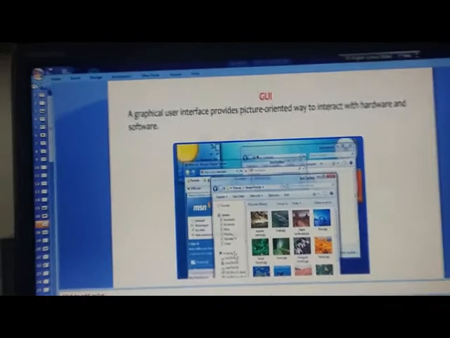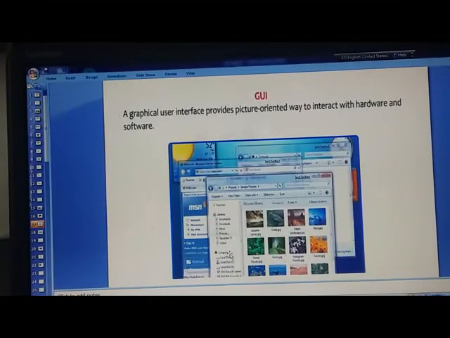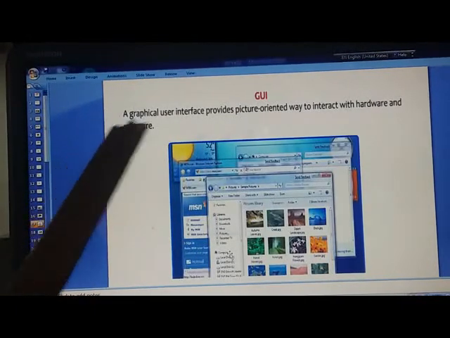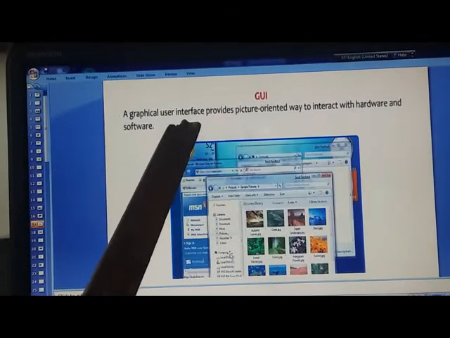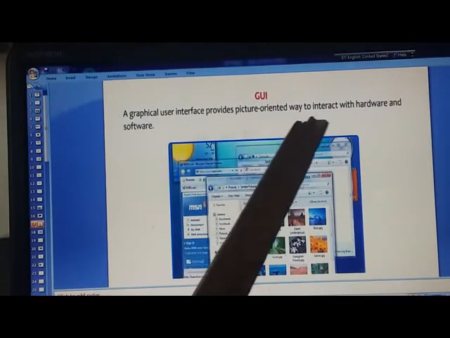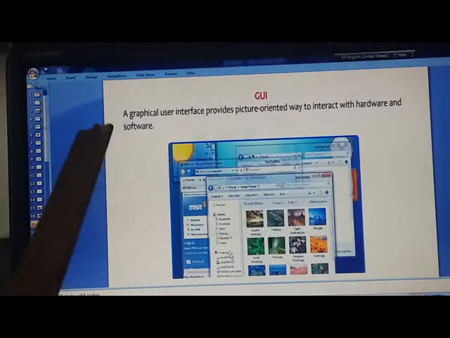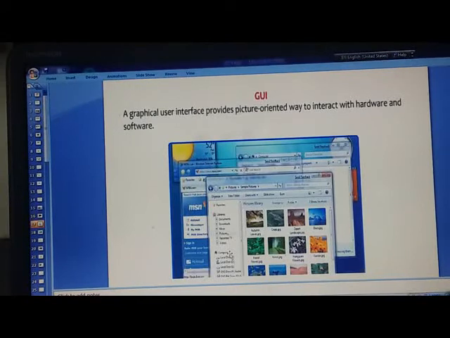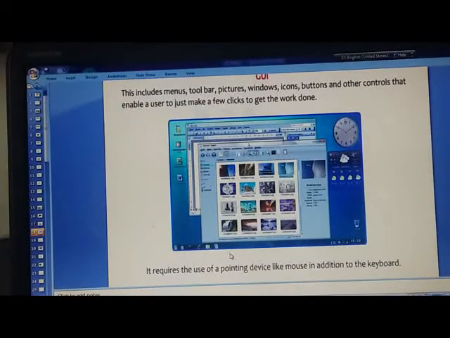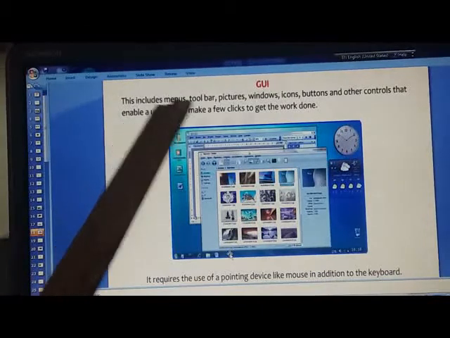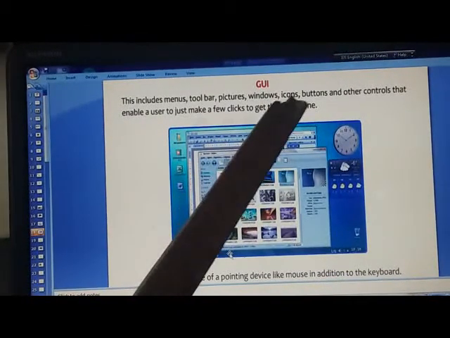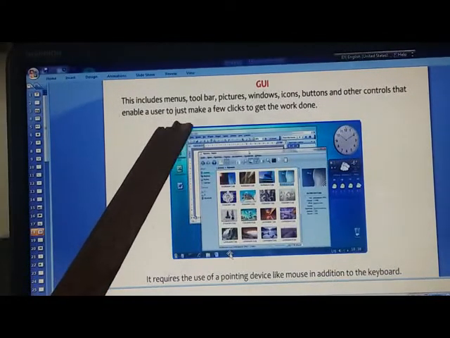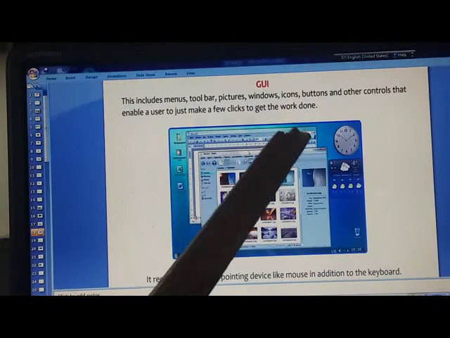Now what is a graphical user interface? A graphical user interface provides a picture oriented way to interact with hardware and software. This includes toolbars, menus, pictures, windows, icons, buttons and other controls that enable a user to make just a few clicks to get the work done.